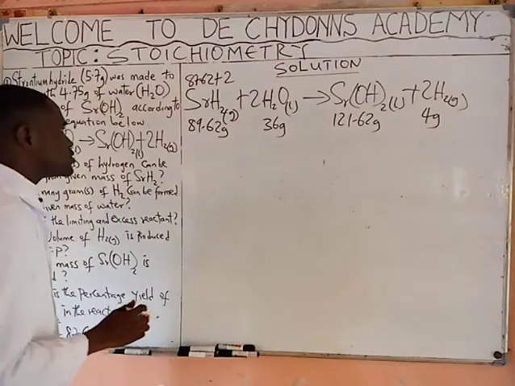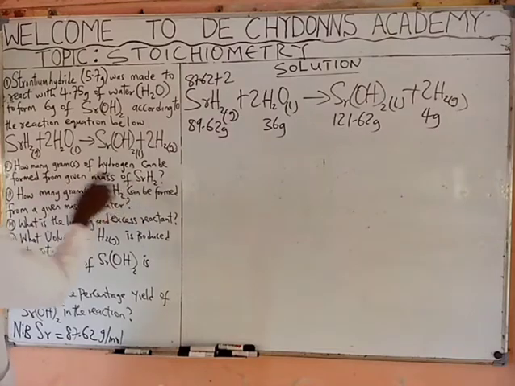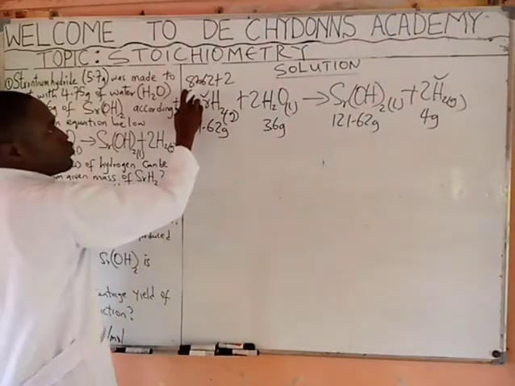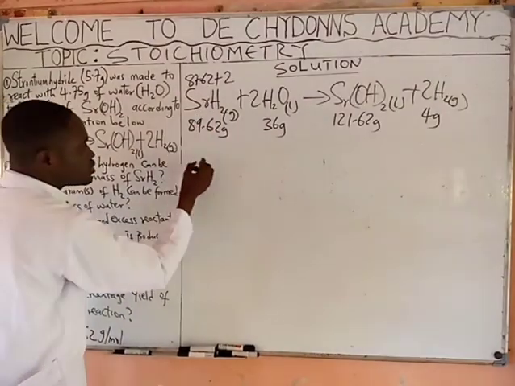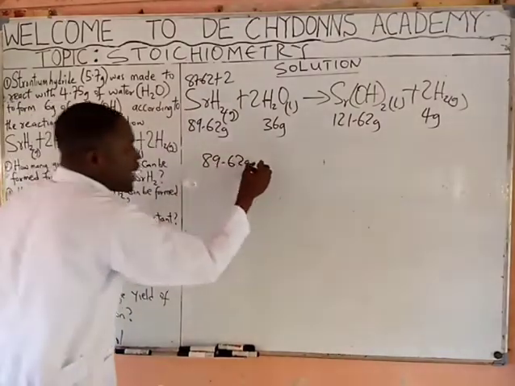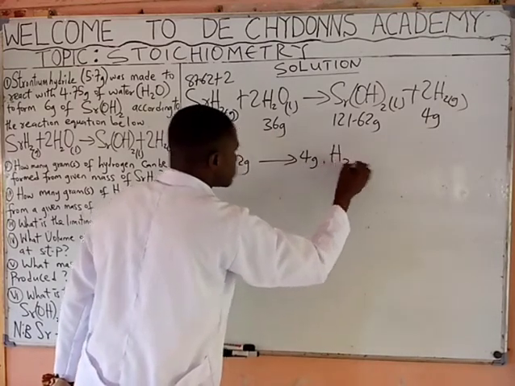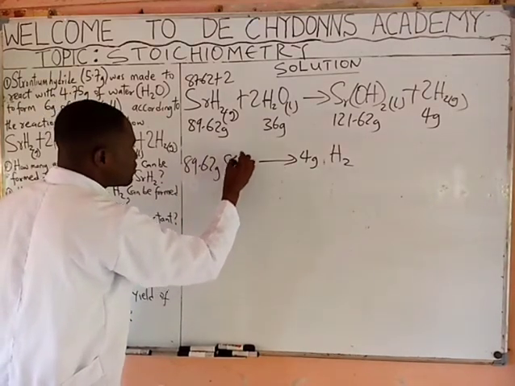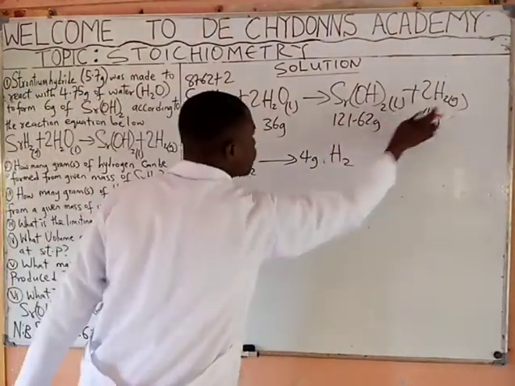Now what you now do is that they say how many grams of hydrogen can be formed from given mass of strontium hydride. We are comparing this and this. What you just do is that you write what is the formula mass of this. You say it's 89.62 grams because they say from strontium hydride. Then it gives you 4 grams of hydrogen. So 89.62 grams of strontium hydride will give you this from our equation.